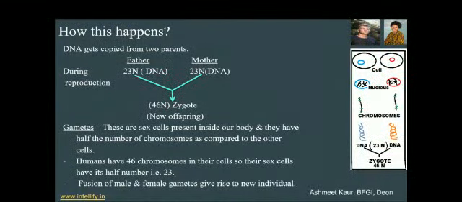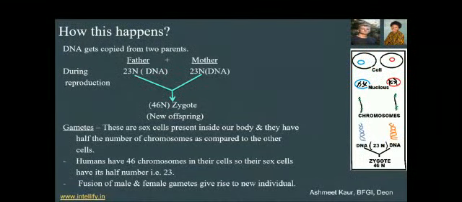In these cells there is a nucleus. Within this nucleus the chromosomes are present, and these chromosomes have DNA on them. So both of the DNA, each with 23n, contribute to form a zygote, and the zygote formed will be 46. The number will be doubled automatically, that is, 23n is coming from the father and 23n is coming from the mother. So the zygote will be 46n.